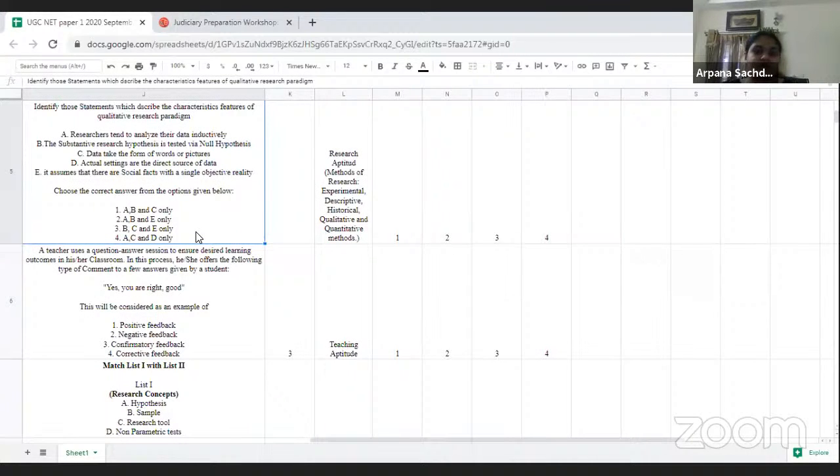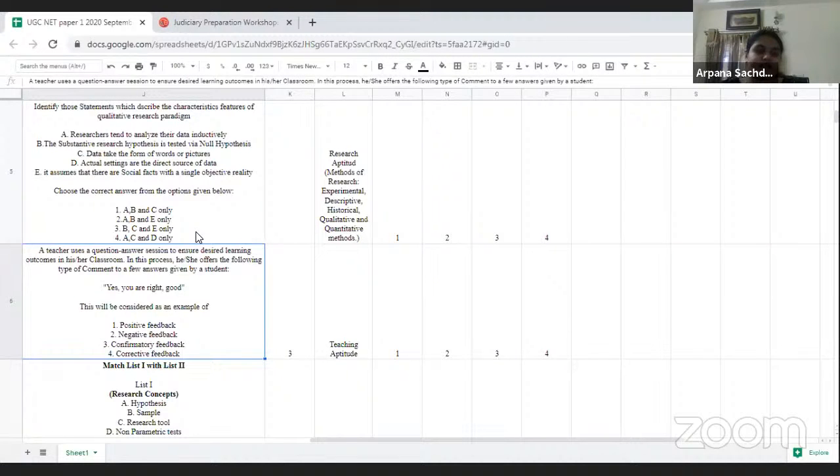Then the next question was also from research aptitude, and this question I will mark as moderate, because here you have to identify the statement based on the characteristics of qualitative research. The options given here are a little confusing, so I will mark it as a moderate question, not a difficult question, but not easy either, just moderate.